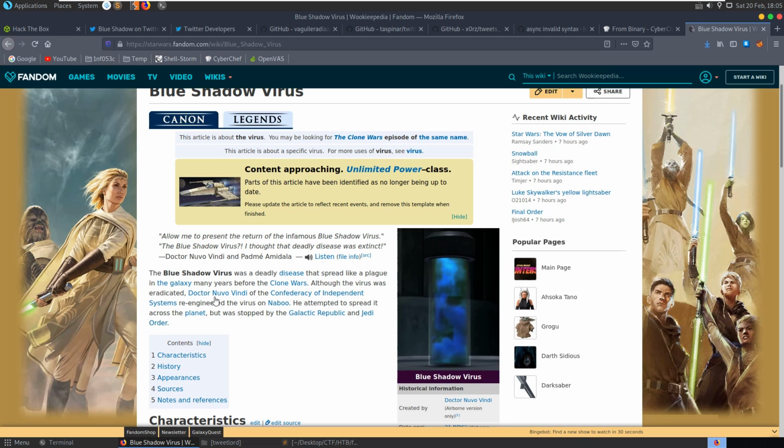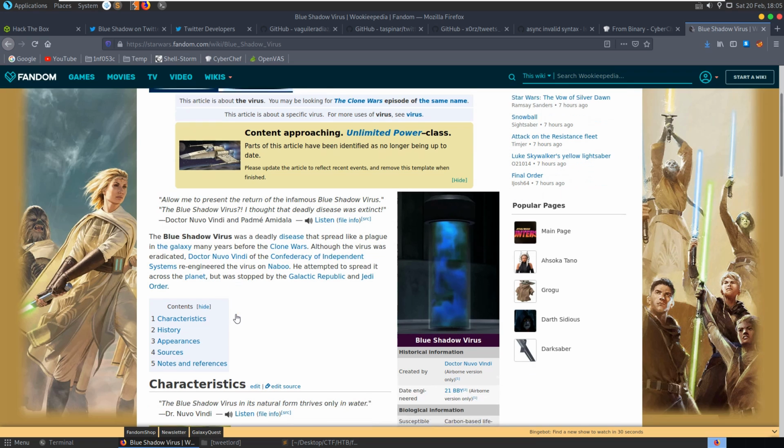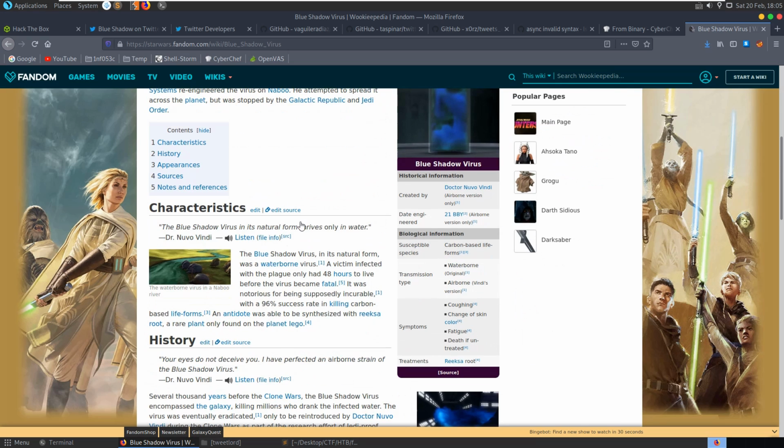Although it was eradicated, Dr. Nuvo Vindi of the Confederacy of Independent Systems re-engineered the virus on Naboo. He attempted to spread it across the planet but was stopped by the Galactic Republic and Jedi Order.